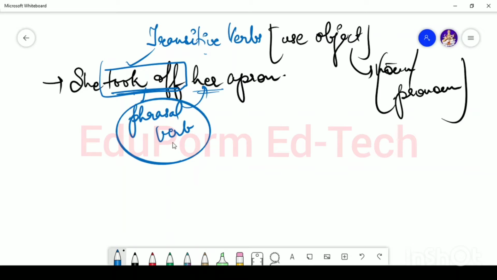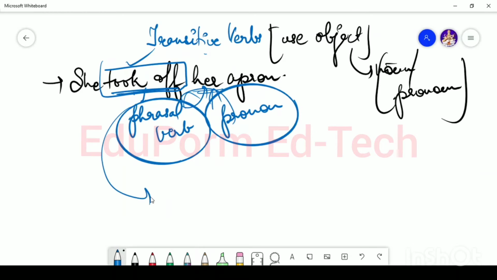Then the second thing is that pronoun objects are more often used after the verb. For example, if I say she took off her apron, in this case this is a pronoun here. So the pronoun is immediately used after the phrasal verb. The pronoun is usually immediately used after the verb or before the short words like off, up or down.